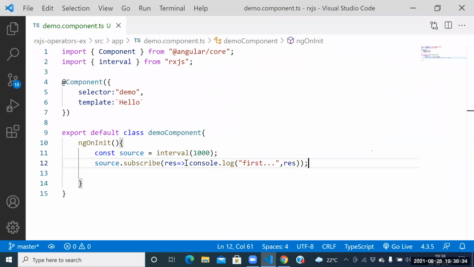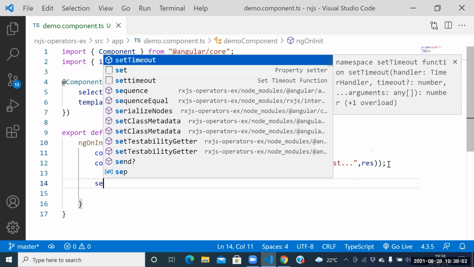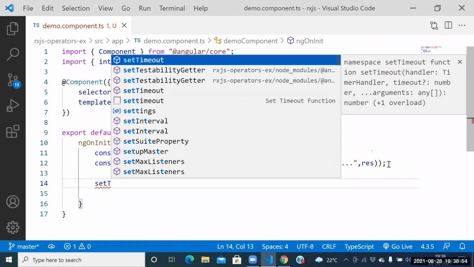Subscribe function is giving one object to us. Which object is it giving? Subscribe one. Guys, do you know setTimeout? See this one. setTimeout.